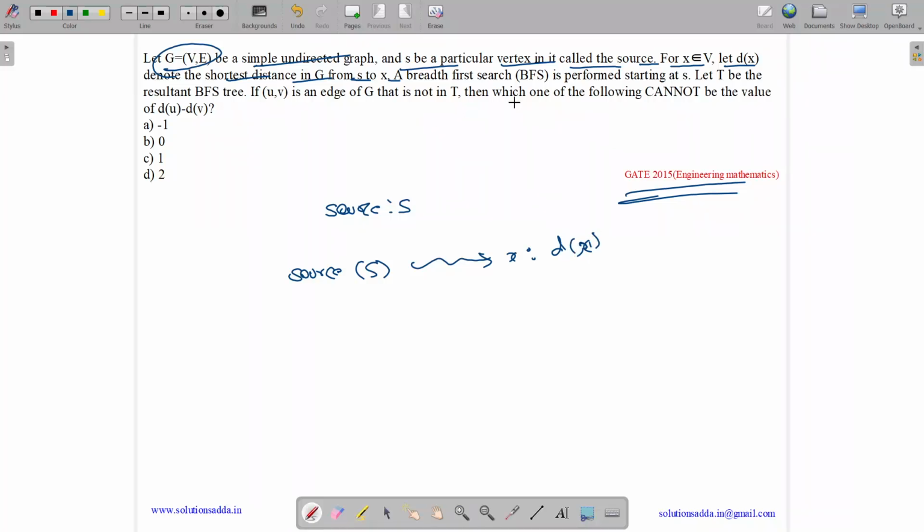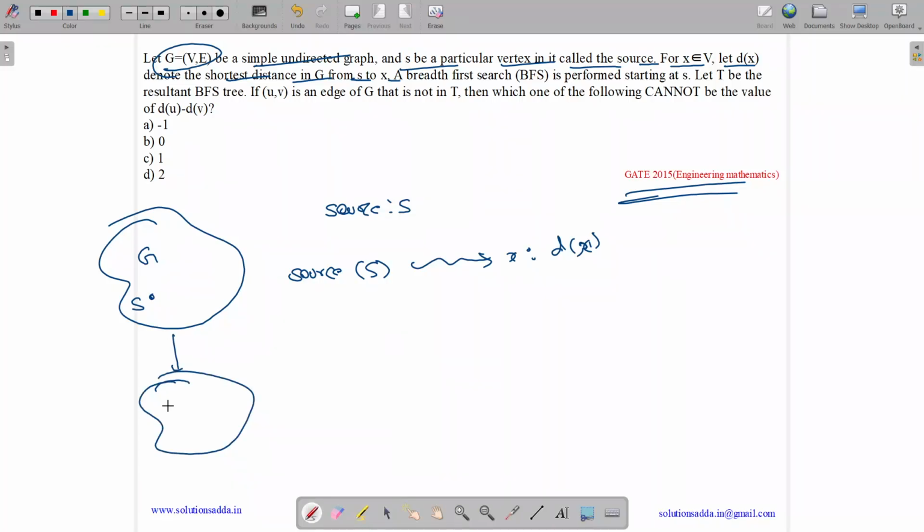A BFS is performed starting at S. So we have a graph G and we are performing BFS starting at the node S, which is the source node. Let T be the resultant BFS tree, the breadth first search tree. If UV is an edge of G that is not in T, which means U and V are not connected in T, then which of the following cannot be the value of du minus dv?